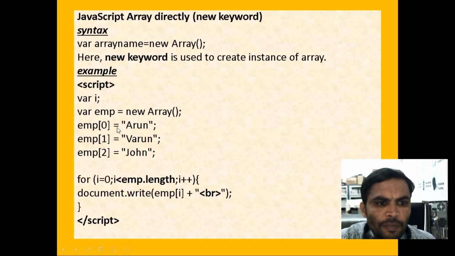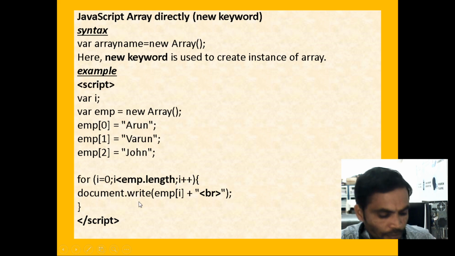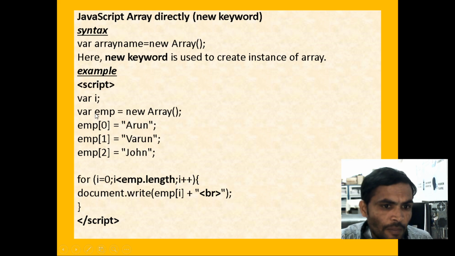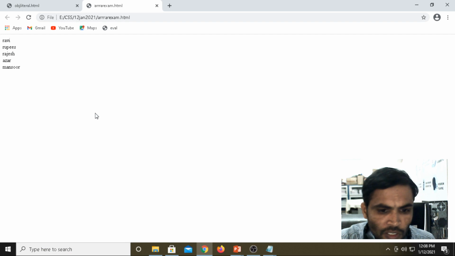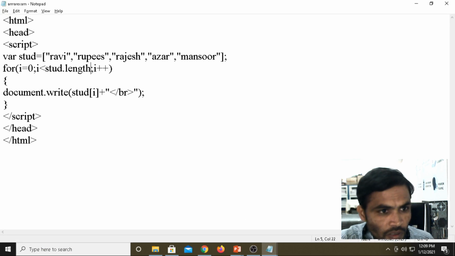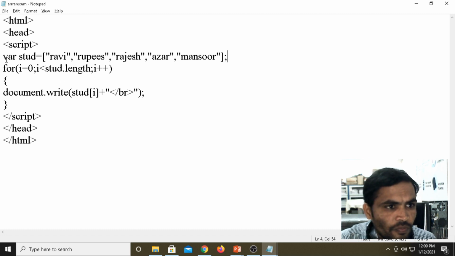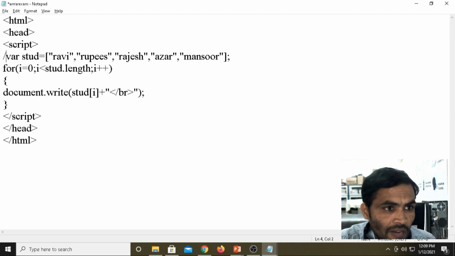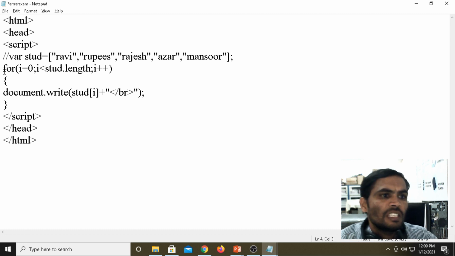Now for your understanding, the same example. See the variation: what is the variation between the two programs, with the help of the new keyword if we are creating the array. Now see here, the same retrieving will be there. Under JavaScript we have comments; it is a single line comment, it will not be read.